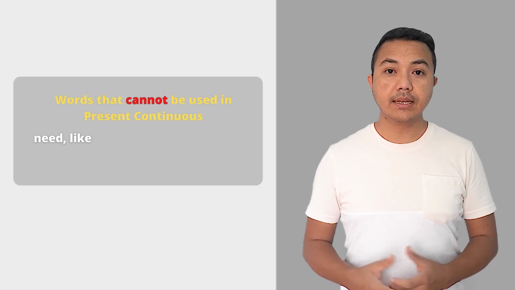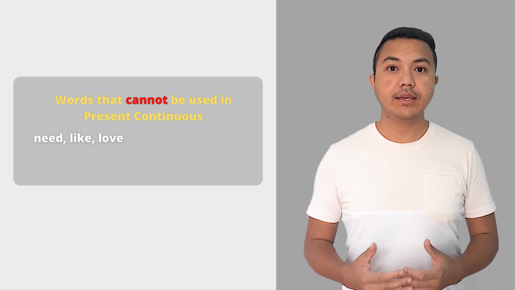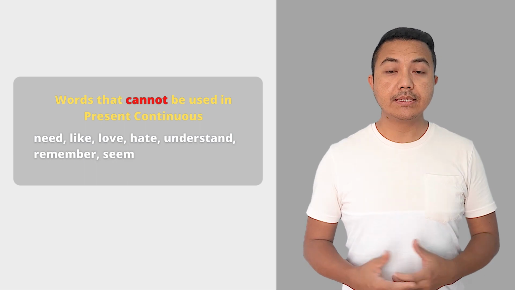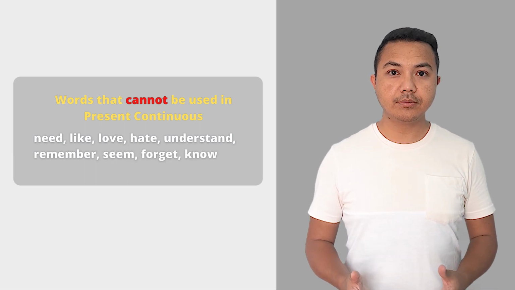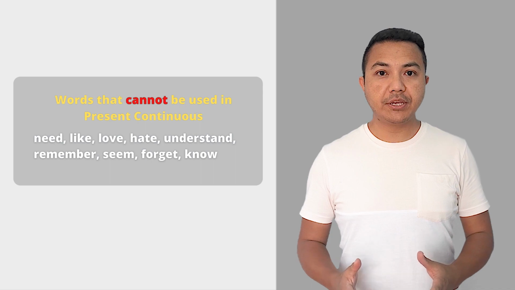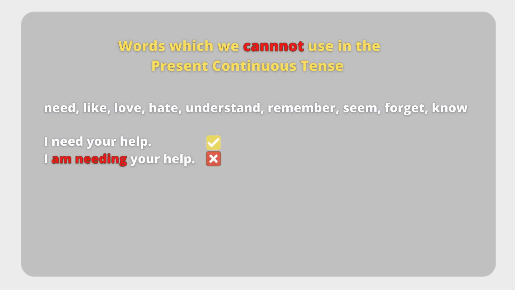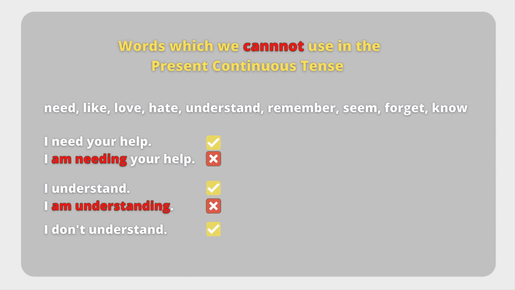There are some verbs in English which we cannot use in the present continuous tense. Some of these verbs are need, like, love, hate, understand, remember, seem, forget, know, and many more. So please be careful. In English, you should say I need your help and not I am needing your help. And we should say I understand, not I am understanding. Or I don't understand, not I am not understanding.